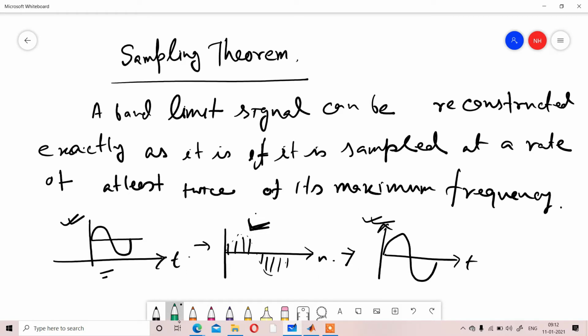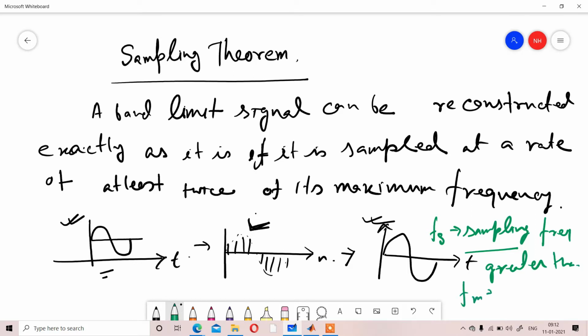And for this case, the condition to regenerate the exactly same signal is that the sampling frequency that you are using must be greater than the maximum frequency you are considering. So I think what sampling theorem is, is clear.